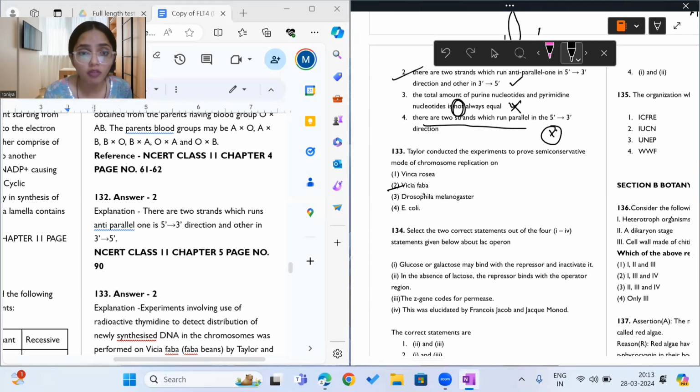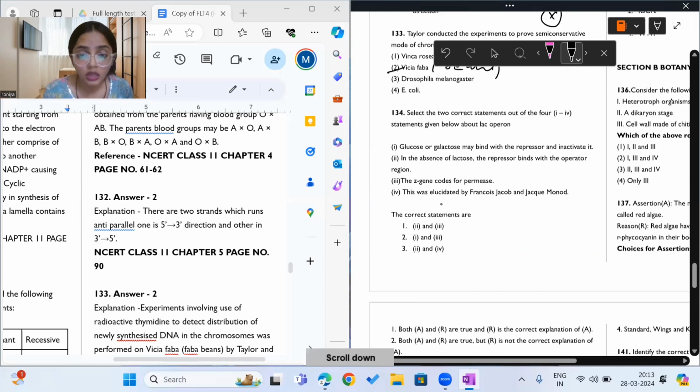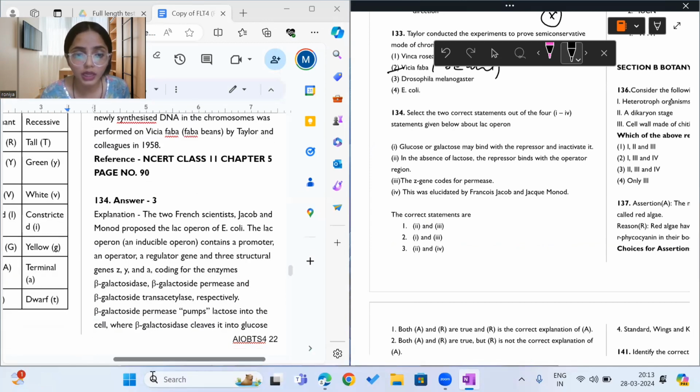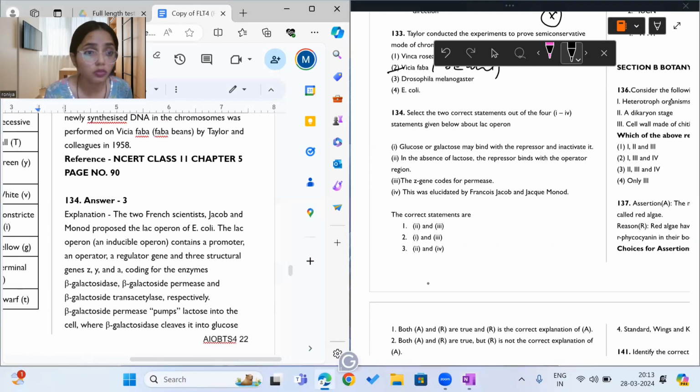Vicia faba. Beans. Okay, that is beans. Vicia faba beans. Now let us see. Select the two correct statements out of the 4 statements given below about lac operon. So there are 4 statements given here about the lac operon. We have to find which two are correct.